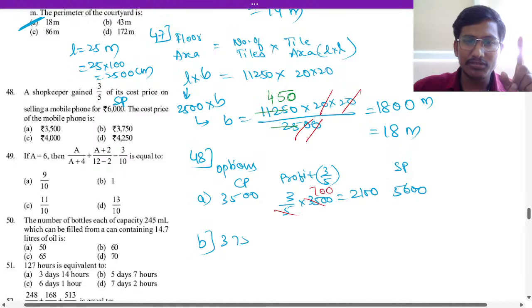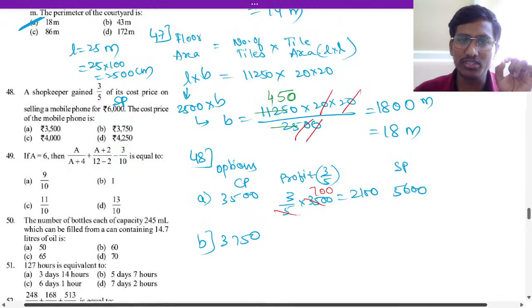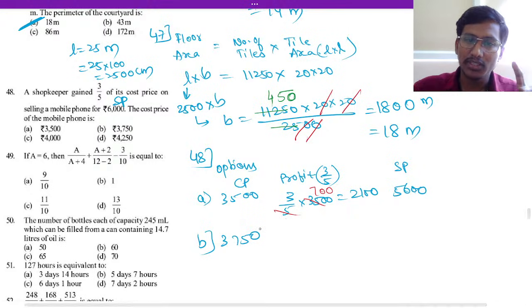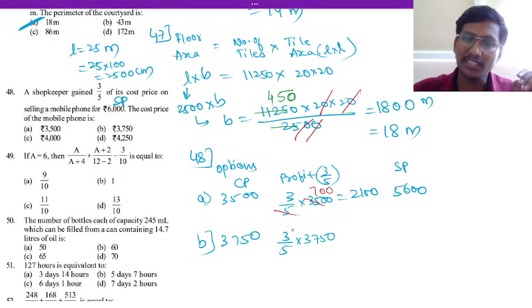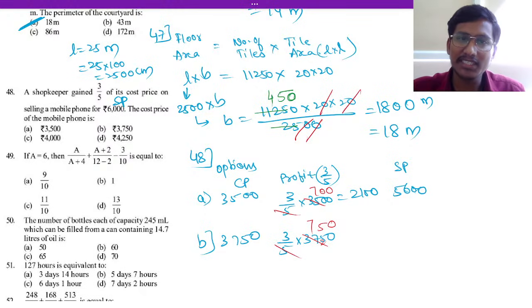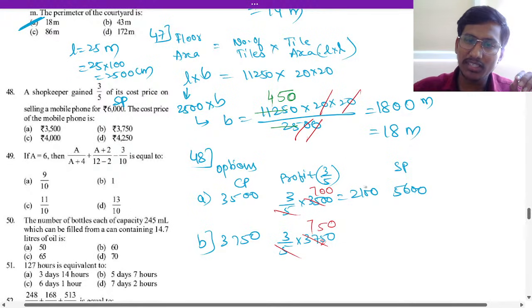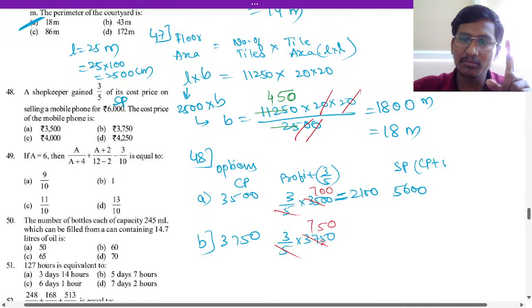So 3,750 is the cost price. If you take this as the cost price, profit will be 3 by 5 of 3,750. Now you cancel it. 5 7s are 35, 5 5s are 25, and remaining will be zeros. So 750 into 3 is 2,250, right? This is profit. So selling price is cost price plus profit. That is gain.